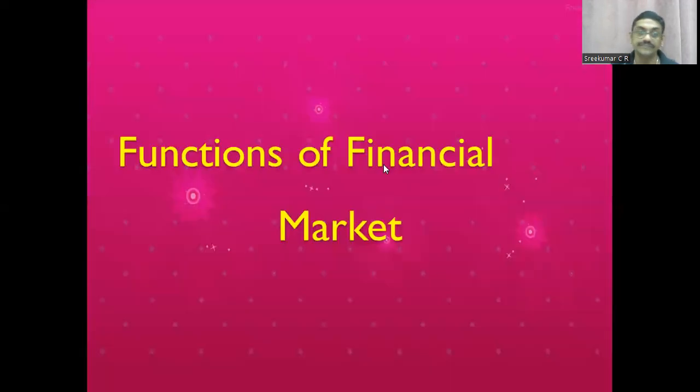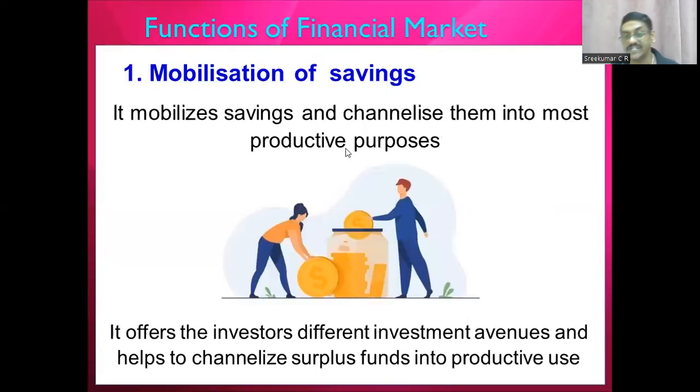Okay. Now we will see another important area, children: functions of a financial market. What are the main functions of a financial market? We already said it is mobilizing the savings. Those who have surplus funds may give money to a bank or to a financial market so that this money goes to an industry or a business firm for industrial or productive purposes.